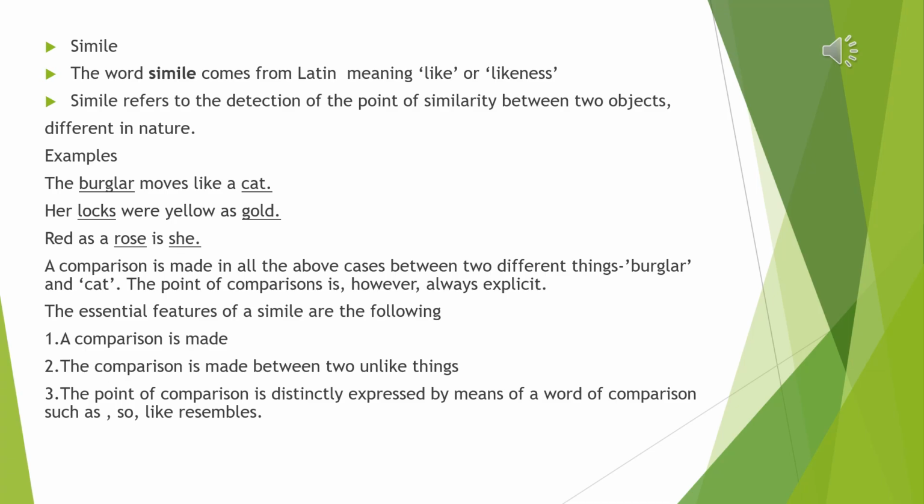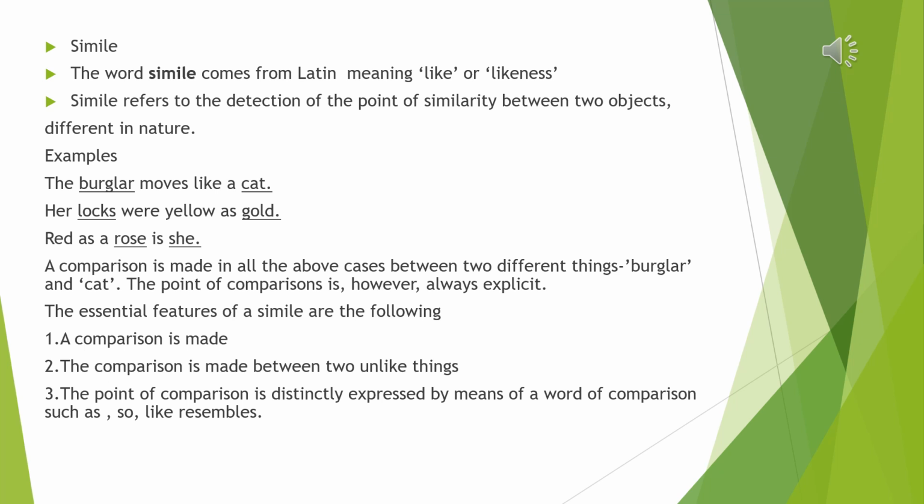Let us understand it with the help of an example. For example, the burglar moves like a cat. Here, I have underlined these two words, burglar and cat, because I want to draw a comparison between these two words. Now, you see, burglar and cat are quite unlike. Burglar is a human being, and cat is an animal. Yet, I have compared the burglar to a cat. Why so?